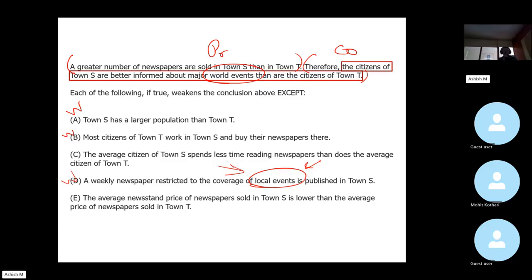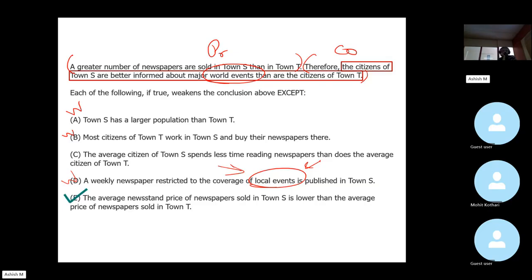So what do you guys think? Average citizen of town S spends less time reading newspapers than does the average citizen of town T. All right. So between Charlie and Edward.